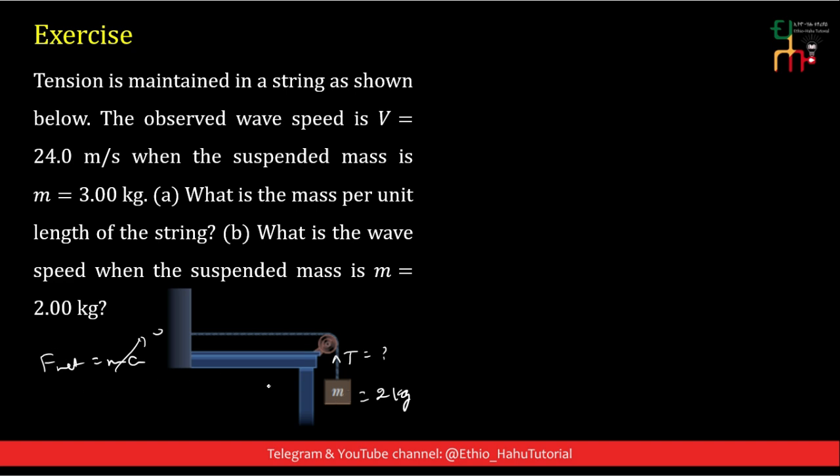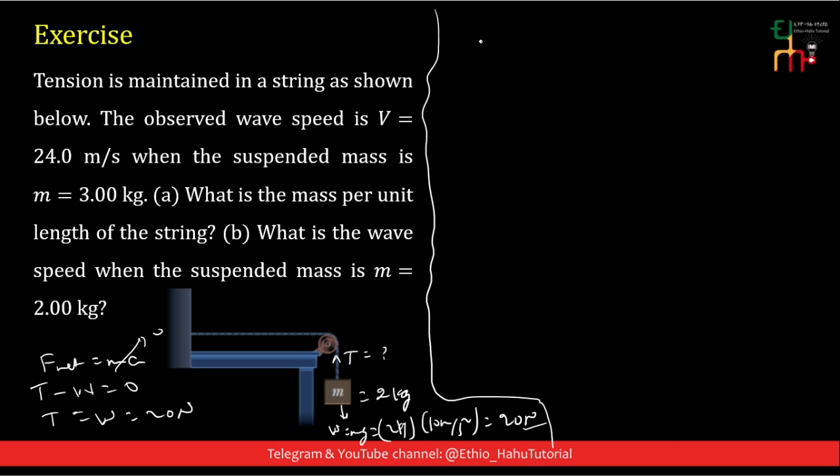The net force acting on this block is tension force upward minus the weight of the object, which is equal to 0. The weight of the object is downward. Mass times gravity. Mass is 2 kilogram. Gravity is 10 meter per second squared, which is equal to 20 Newton. And tension is equal to W, which is equal to 20 Newton.